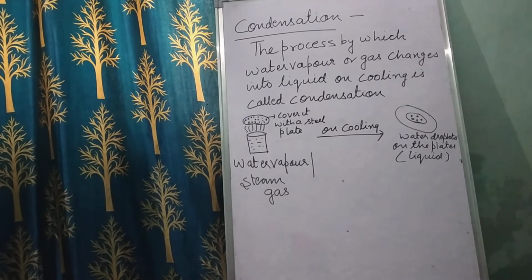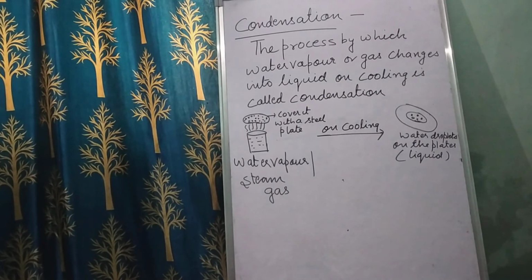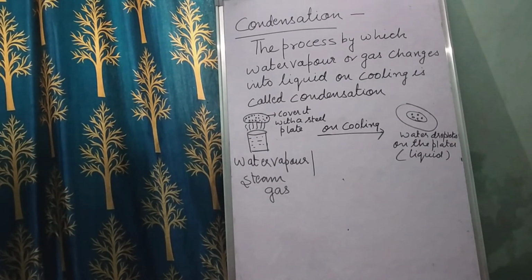So children, when you hold a cold steel plate over a pot of boiling water, what will you see? You will see tiny drops of water condensing on the plate. So this process by which gas changes into a liquid on cooling is called condensation.